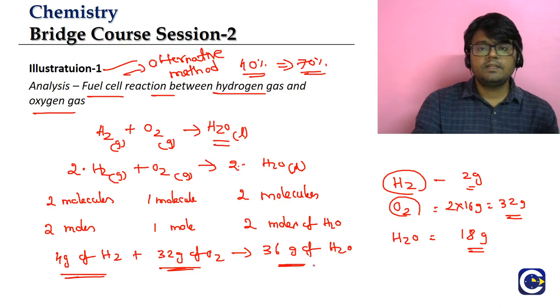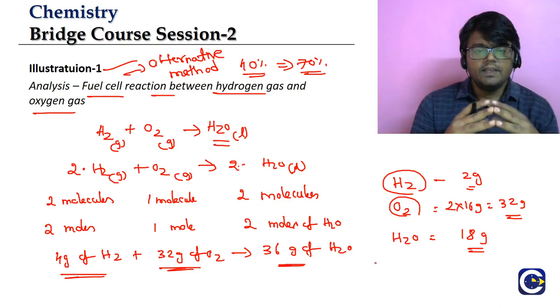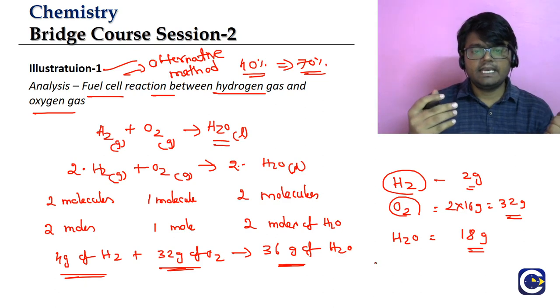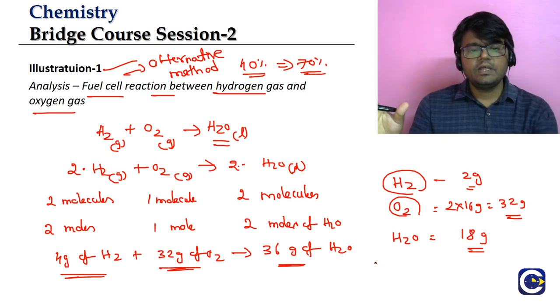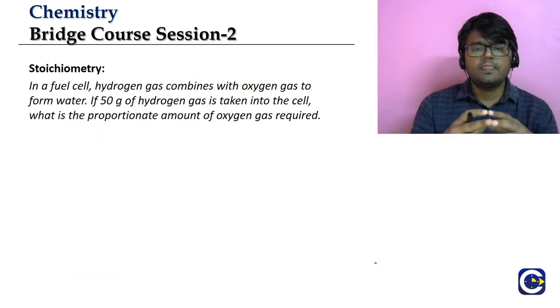So this is what we see as the analysis of the fuel cell reaction. If we take 2 moles of hydrogen gas and 1 mole of oxygen gas, exactly in that ratio, we will get exactly 2 moles of water. Similarly, if we take 4 grams of hydrogen gas and 32 grams of oxygen gas, we will get 36 grams of water. This is the stoichiometric analysis. Clear, guys?